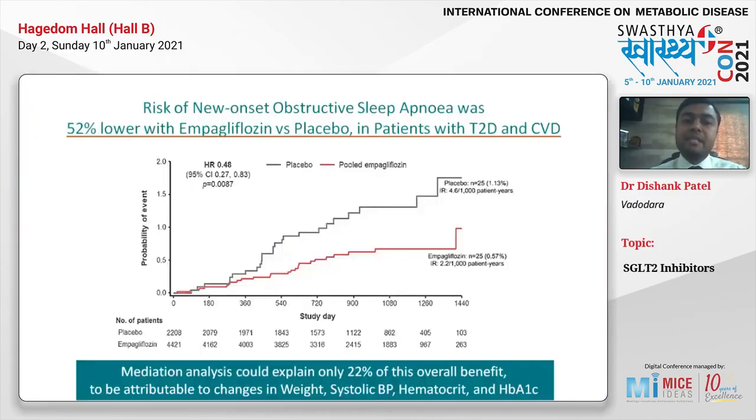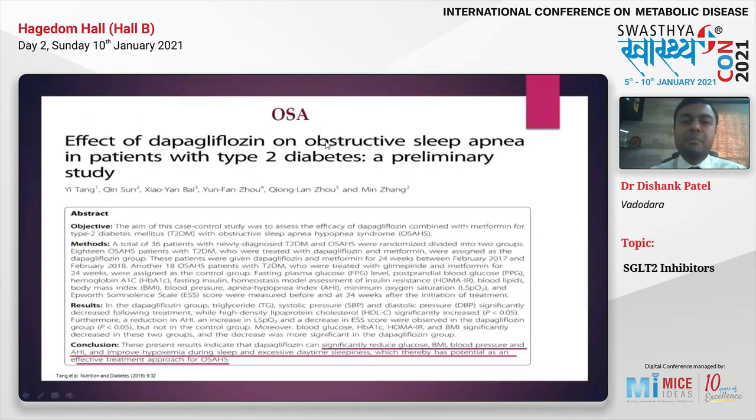Similarly, we have trials in the OSA, obstructive sleep apnea. Here the patients had type 2 diabetes along with CVD. And in these patients, empagliflozin reduced the chances of getting the OSA by 52%. So it was a preventive trial of OSA. Similarly, we have a curative trial for dapagliflozin, where it was used for the patients of type 2 diabetes along with OSA, and they produced a significant reduction in the glucose, BMI, blood pressure, AHI, and improved the hypoxemia also. They also decreased the excessive daytime sleepiness in this trial. So with the DAPA and EMPA, we also have the evidence for the OSA and NASH and NAFLD.